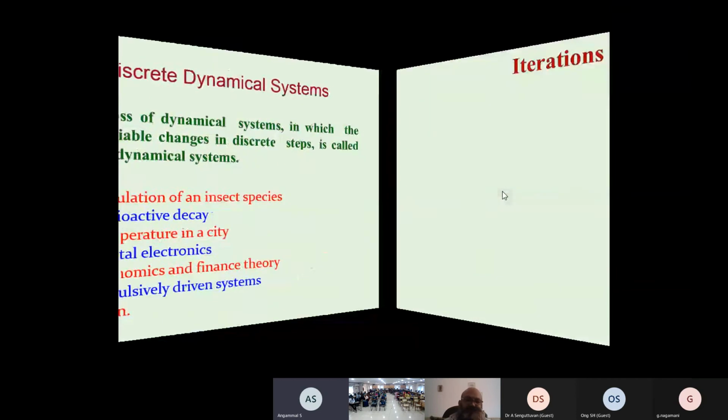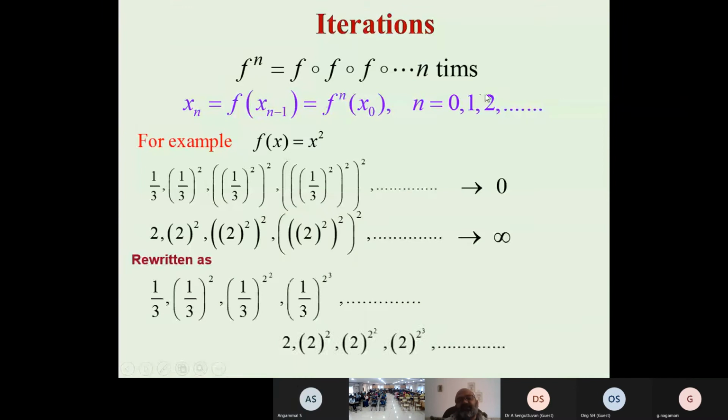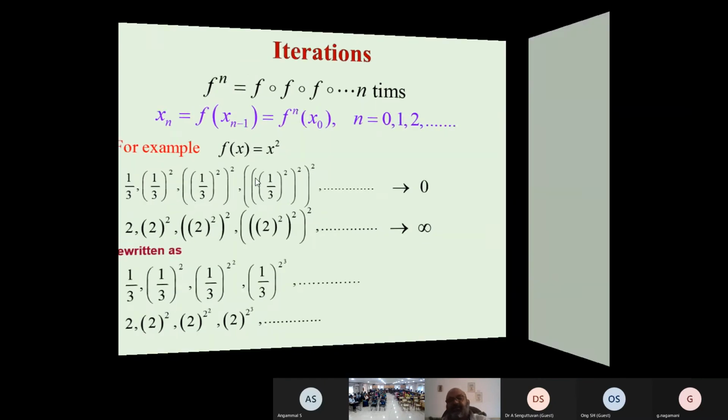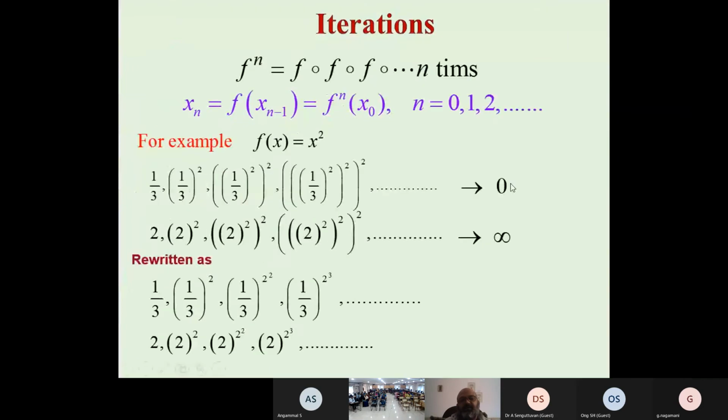So we can study this through iterations. We take just a simple iteration here. Iteration means just a simple function of a function, and we can write x_n equal to f(x_{n-1}), that is f^n(x_0). For a simple function, how to compute this iteration: f(x) equal to x squared. If we take the initial value 1/3, substitute, and continue this iteration, we get a picture like this. And this system is going to 0, because continuously this number converges to 0.